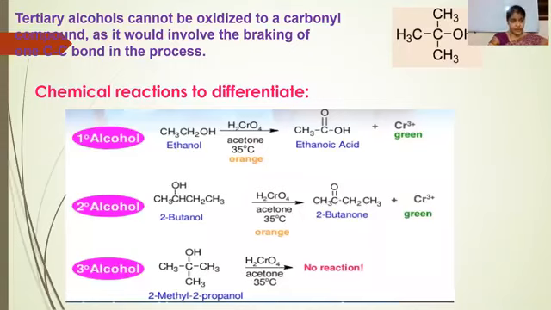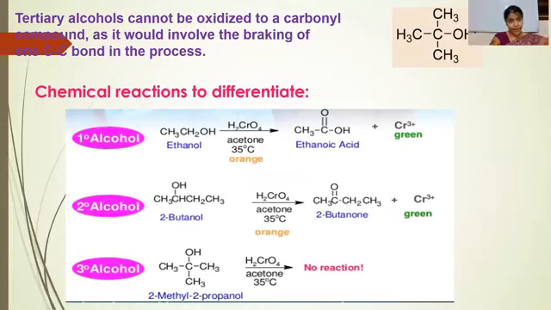Since in the tertiary alcohol there is no C-H bond, tertiary alcohol cannot be oxidized to a carbonyl compound, as it would involve the breaking of one carbon-carbon bond in this process. So oxidation of alcohols can be used for their differentiation.